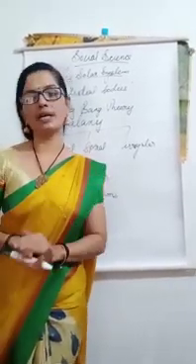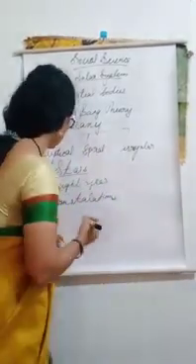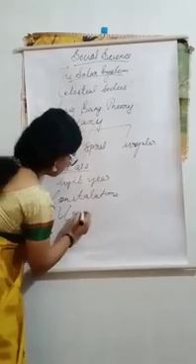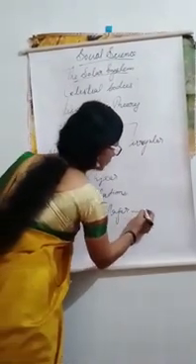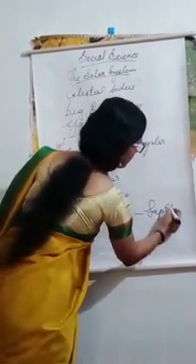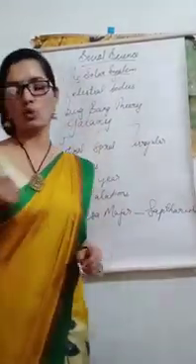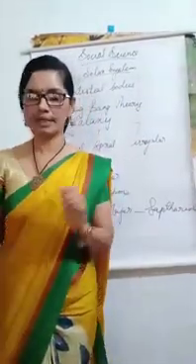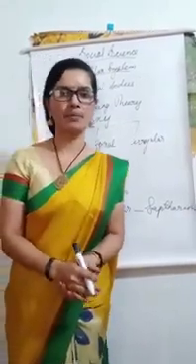It is referred to in Indian astronomy as Saptarishi, or seven sages.